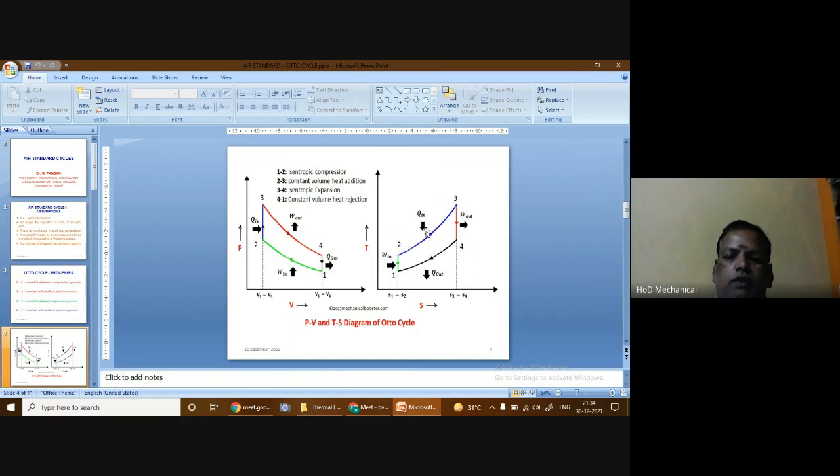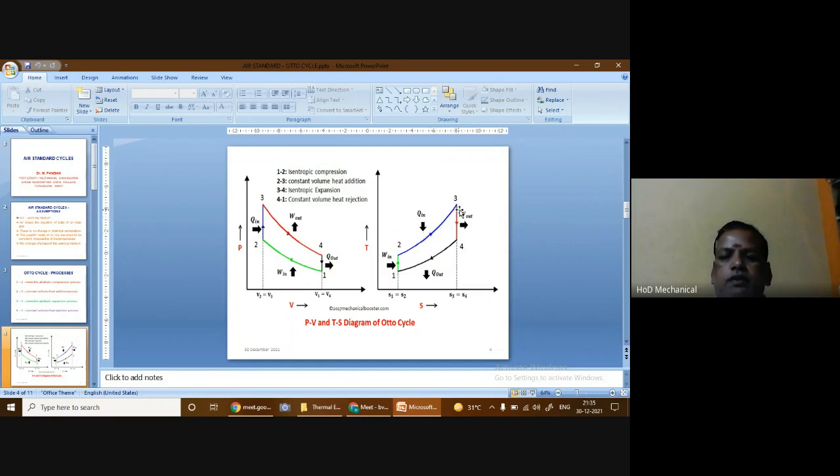So why have we put a Cv? Cv stands for the specific heat at constant volume. Since the heat supply is taking place at constant volume, we have taken into account the specific heat at constant volume in order to find out the heat supply during this process.